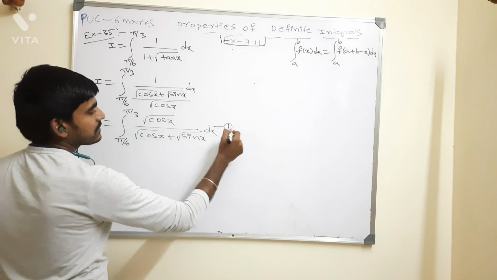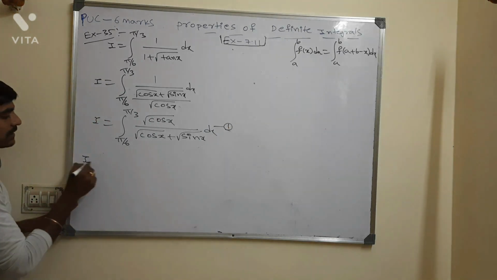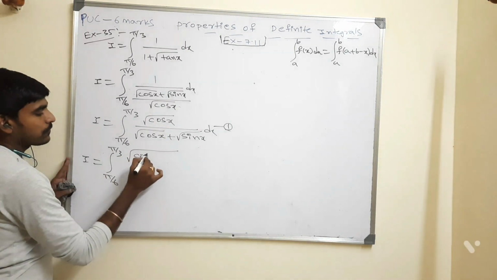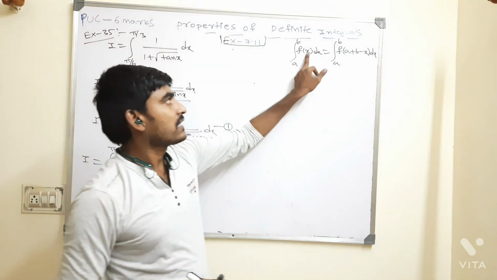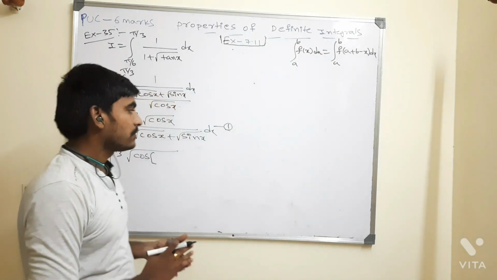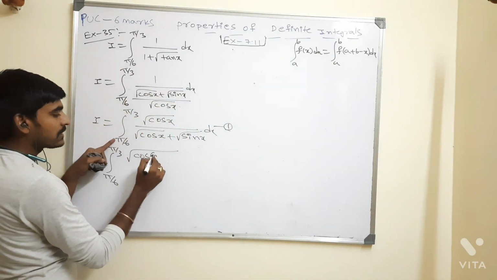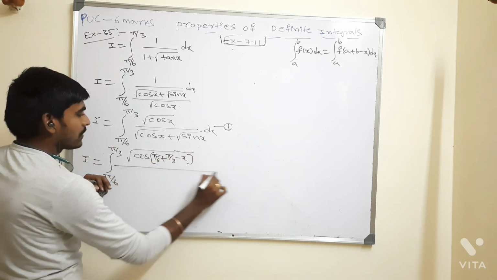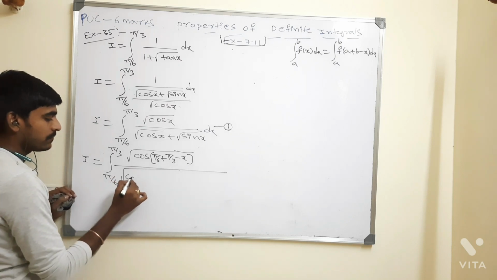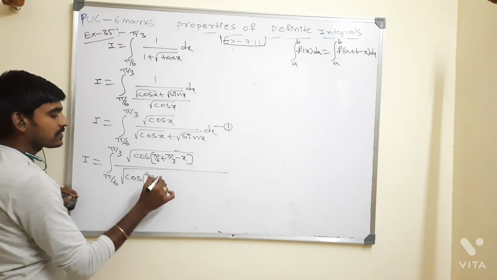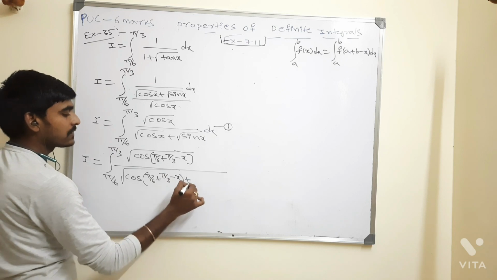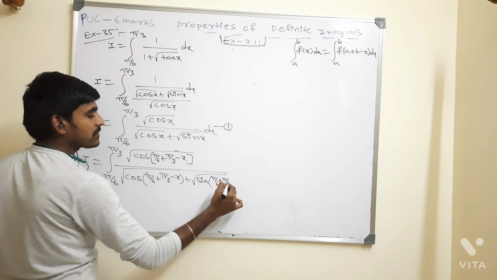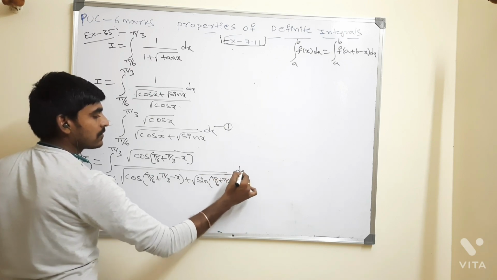Please consider this as equation number 1. So I equals the integration from pi by 6 to pi by 3 of square root of cos of, in place of x, we need to write a plus b minus x, right? Here the a value is pi by 6, the b value is pi by 3, minus x, whole divided by square root of cos of pi by 6 plus pi by 3 minus x, plus square root of sin of pi by 6 plus pi by 3 minus x, whole dx, right?